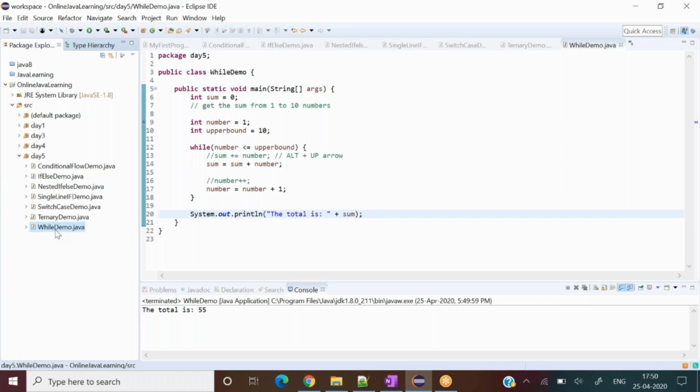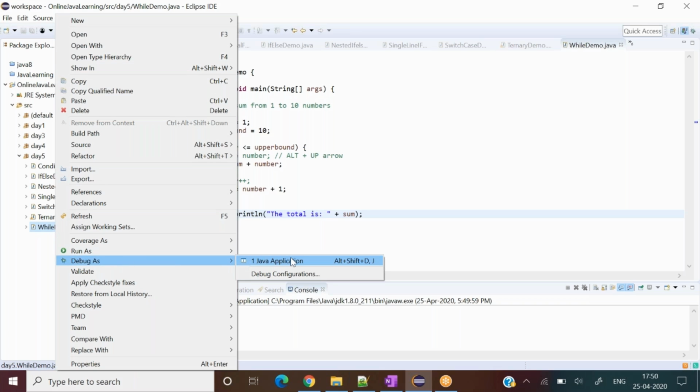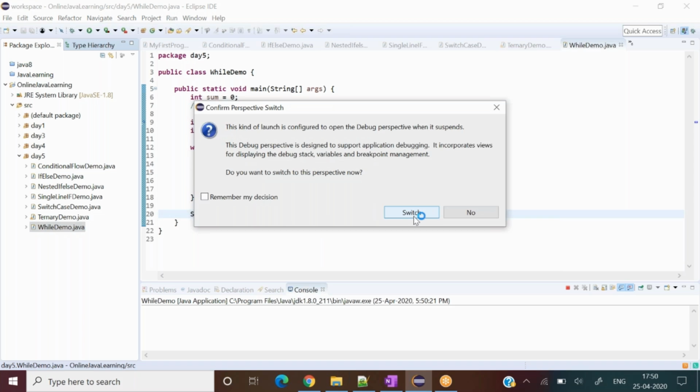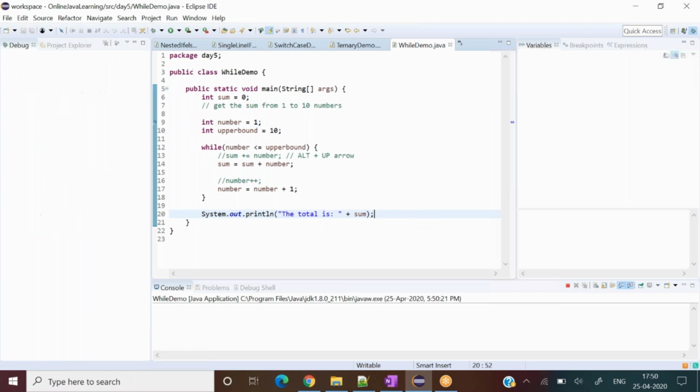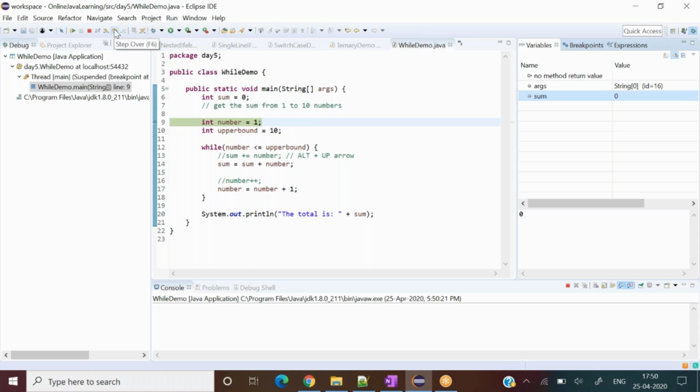Go to this program, right click over here, come to the debug as part, and press Java application. I really want to debug this, and I'll show you every bit of things there. So see here, up till now, keep your eyes on the right hand side box, right? Sum is 0. I press F6 for the next line. Now see, number becomes one, and upper bound should be 10 over here.